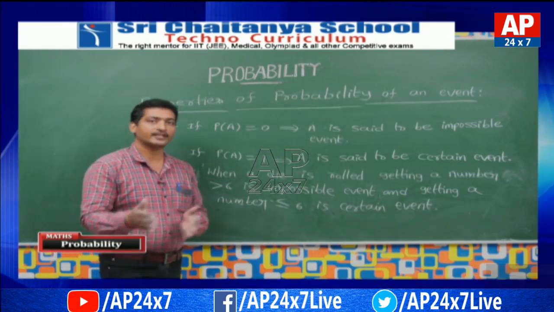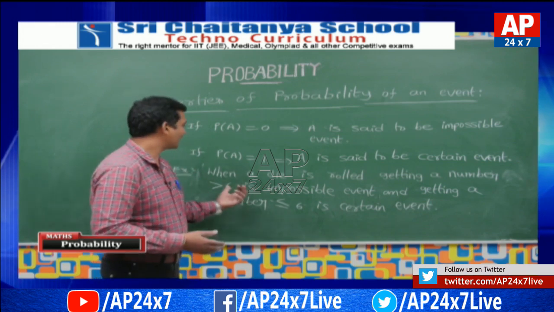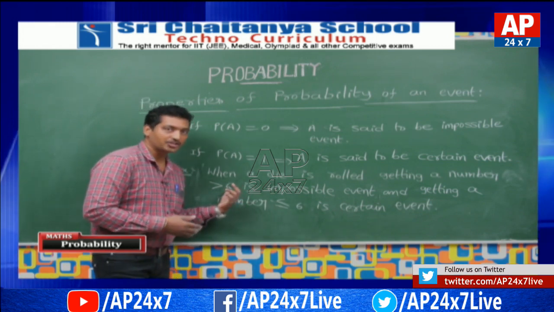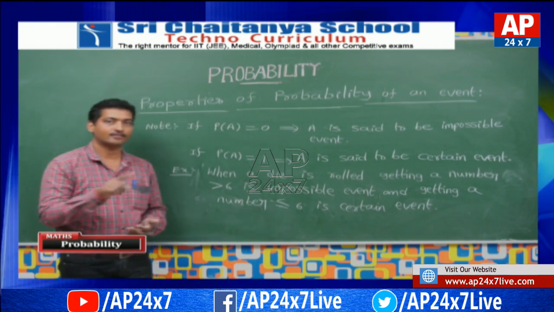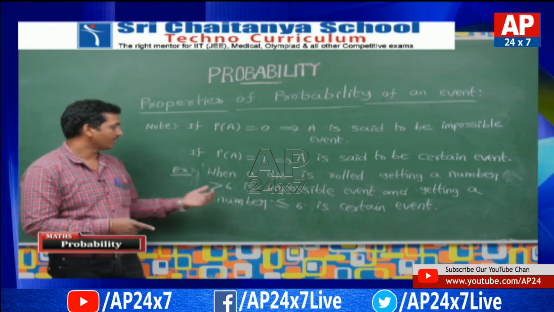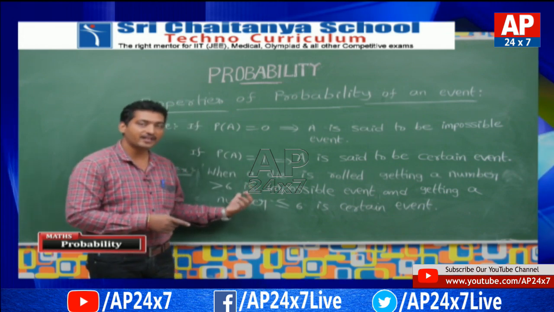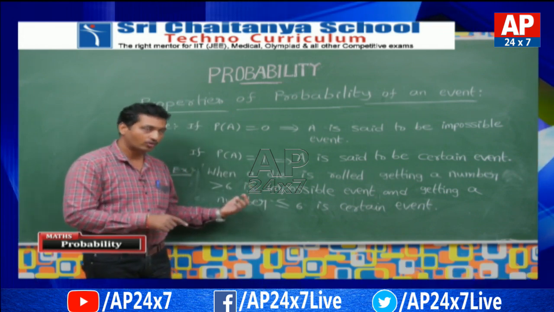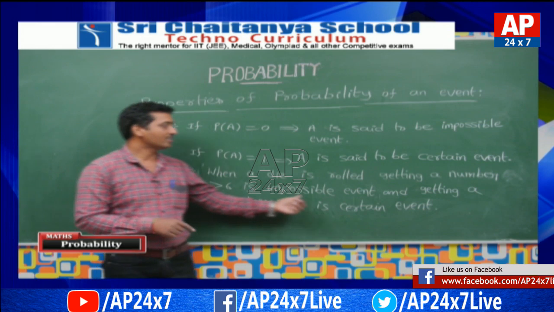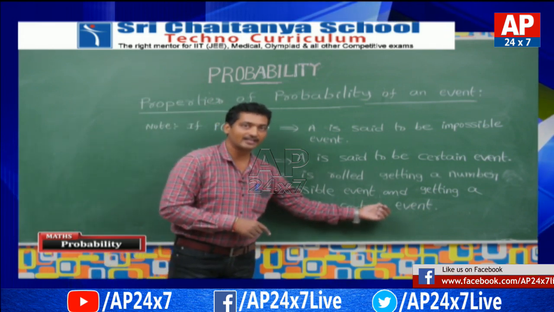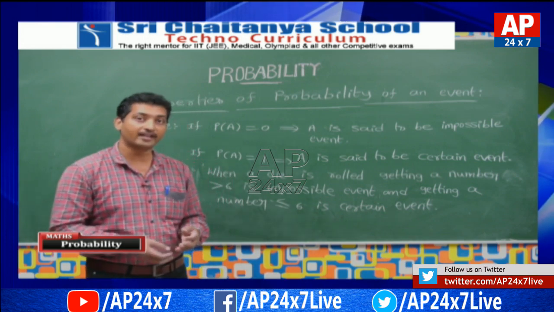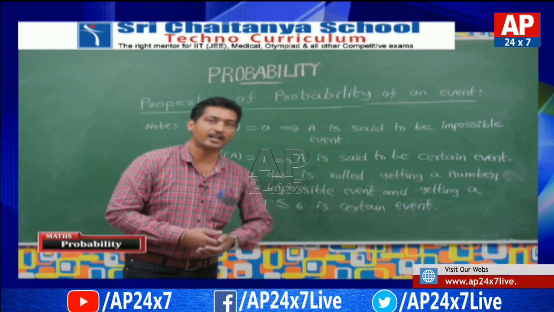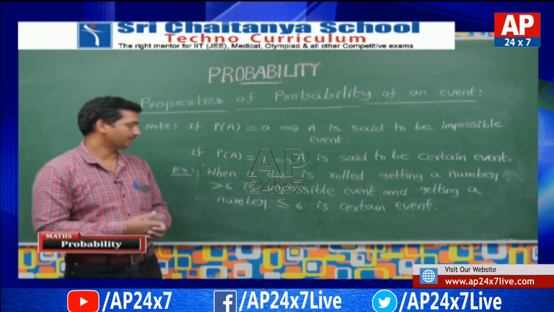We only have 1 to 6 there. Now for such an event, how many favorable cases are there? 0. That's why the probability of this event is equal to 0, so this event is an impossible event. We cannot get a number greater than 6 when a die is rolled.